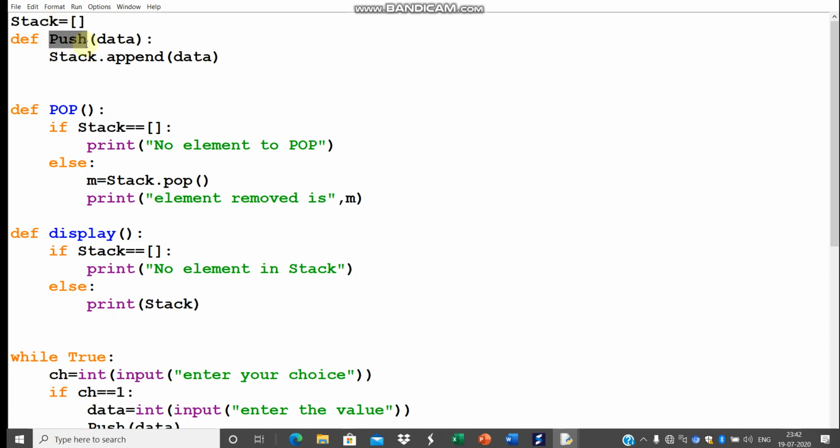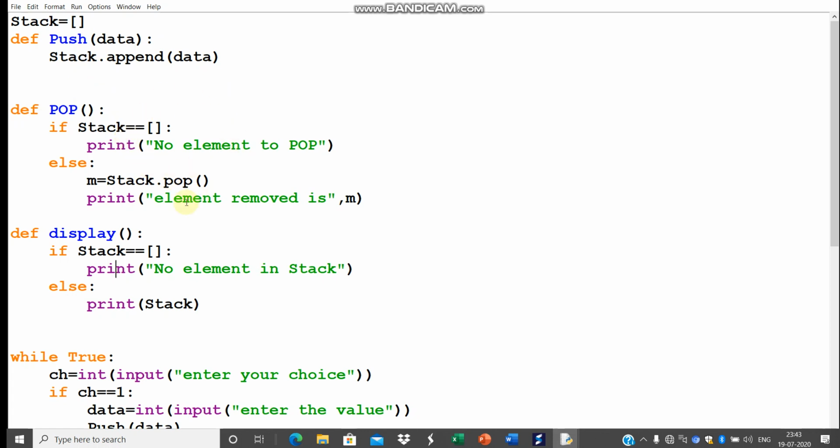The push function, the global list, that is stack. Global means it can be used in every function, in the whole program. As you can see, stack list I have used here also, so that is becoming global. That is the significance of the global elements.